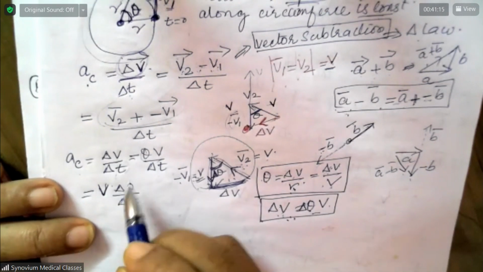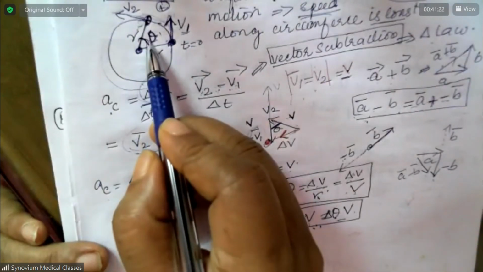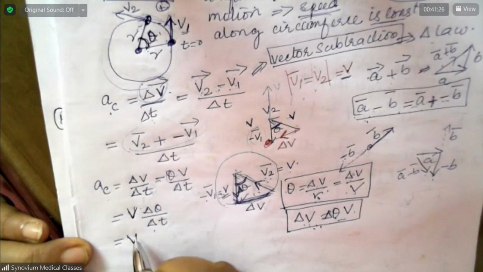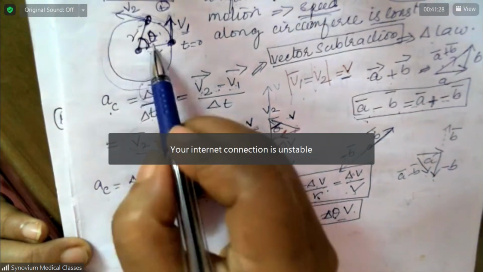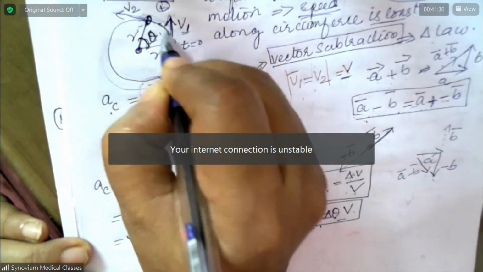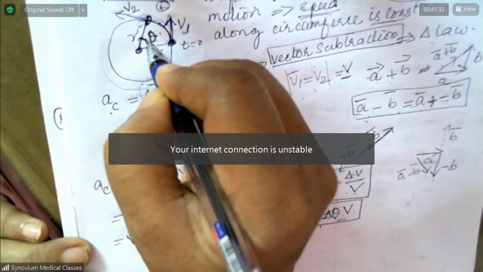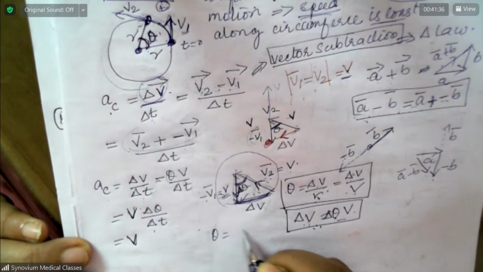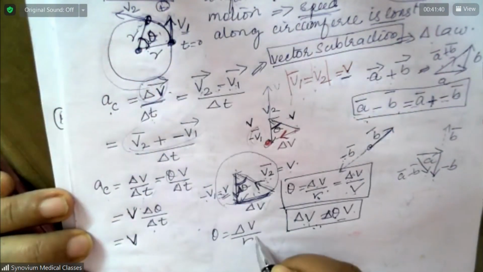Now, from this you get what is theta? Theta is equal to change in velocity delta V divided by R.